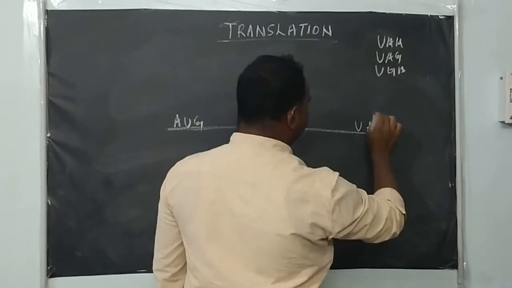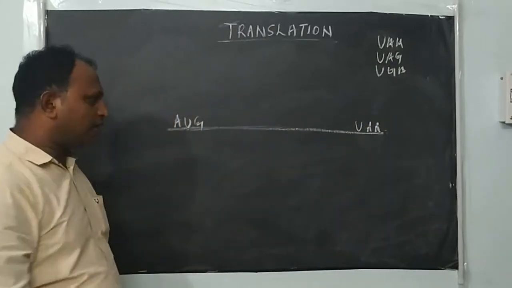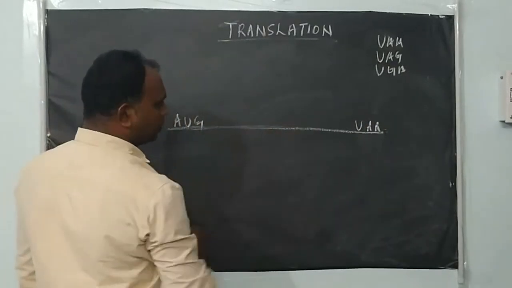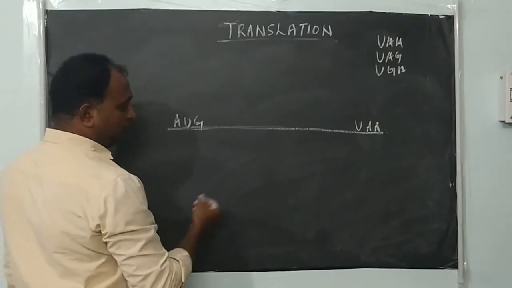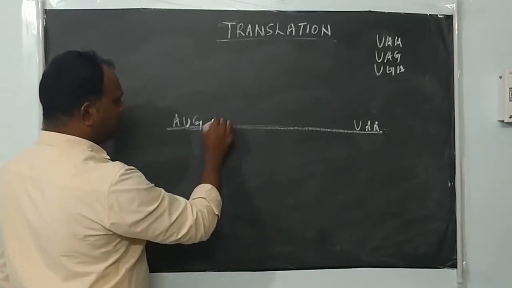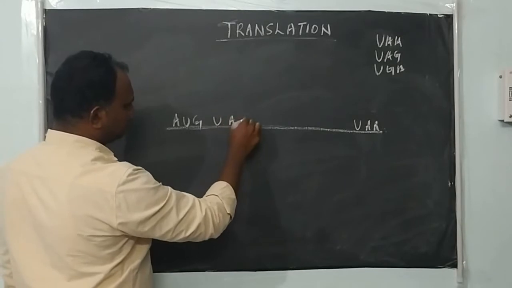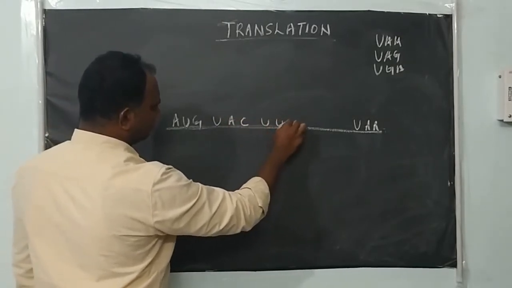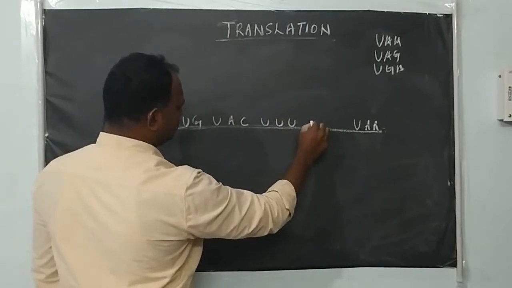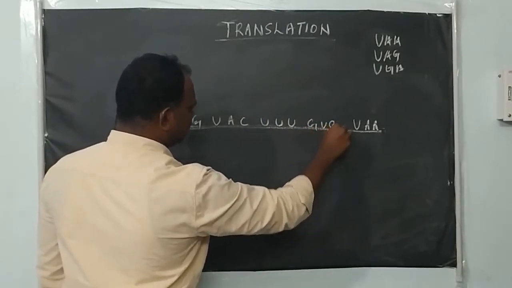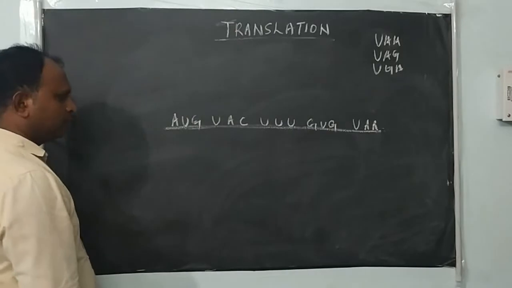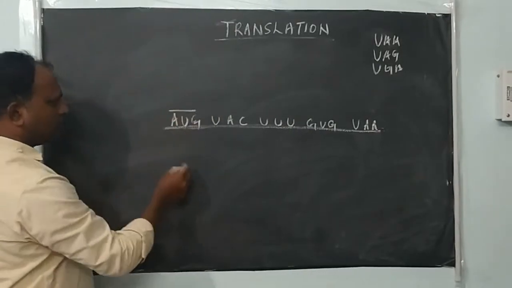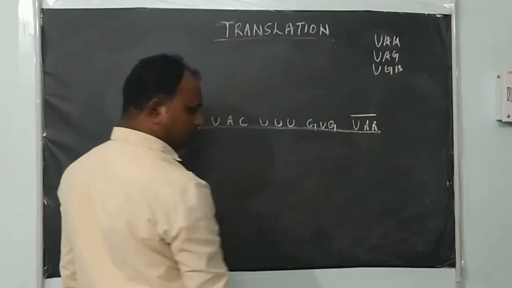So it is terminated with any one of these stop codons, and flanked by sequence which codes for the polypeptide. So like this, the sequence begins with the start codon and ends with the terminating codon, right?